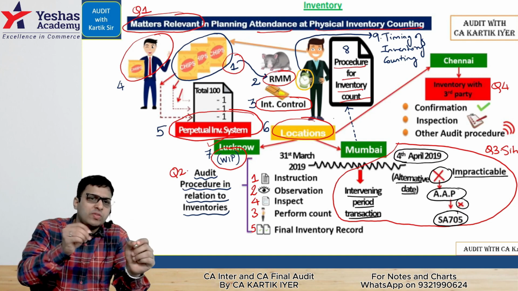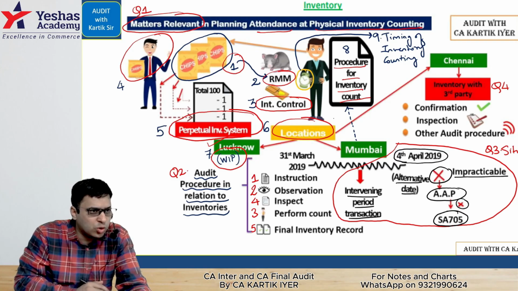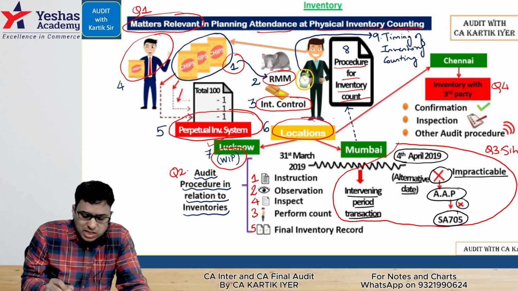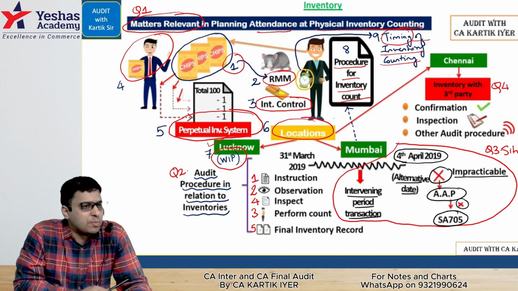And last point is, when should we ideally go and check the inventory? Ideally on 31st of March evening we should go. That is when we'll get the correct figure of closing stock. That is basically timing of inventory counting. This is the first 9 points in this case.